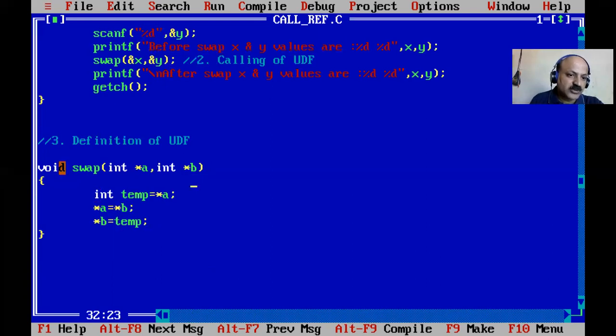But here it is void, so there is no return. In the header part the function name is compulsory. If there is no argument, then void; and if no return, the return type is void. So the function header is one compulsory part, and the function body needs an executable statement if there are no variables.